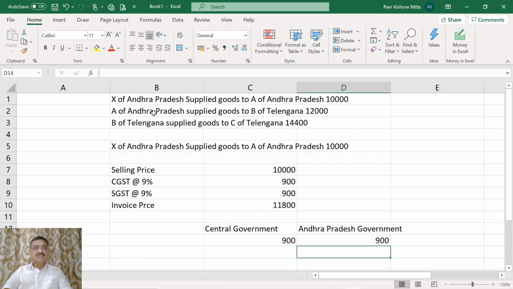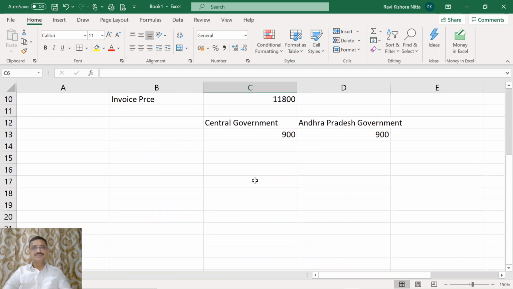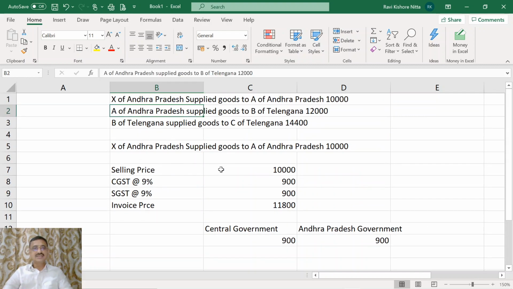Thereafter, A of Andhra Pradesh supplied goods to B of Telangana for 12,000. So what is bought by A has been sold to B of Telangana. Now we will deal with that situation.